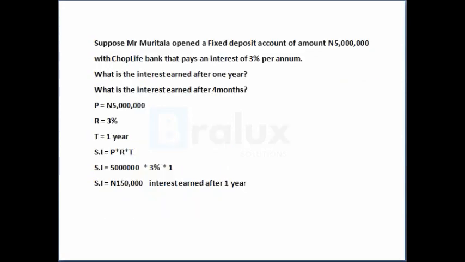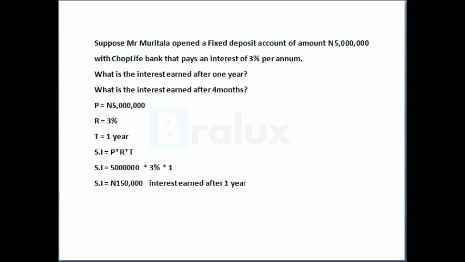From here, our principal is the 5 million naira, the interest rate is 3% per annum, and the time or term loan is 1 year. The formula for simple interest is P times R times T, in which P is the principal amount, R is the interest rate, and T is the time. So 5 million naira times 3% times 1 gives us 150,000 naira as the interest earned after 1 year.